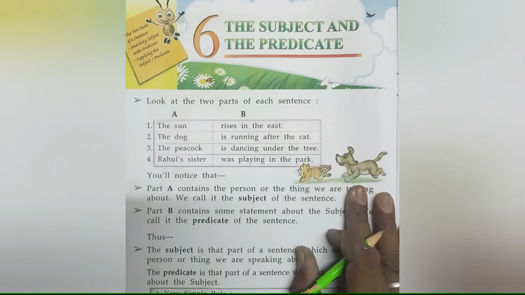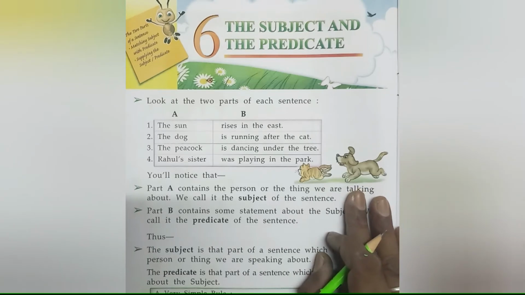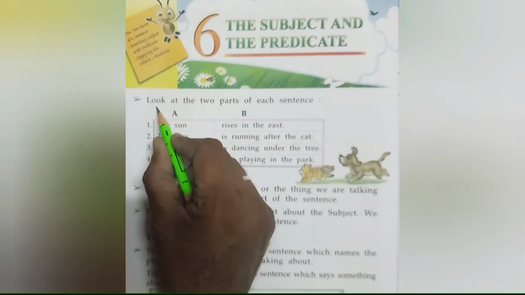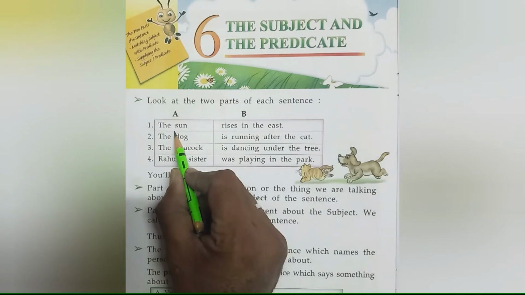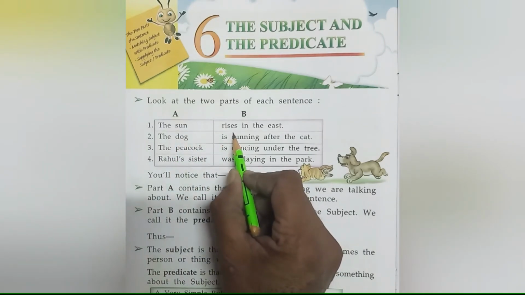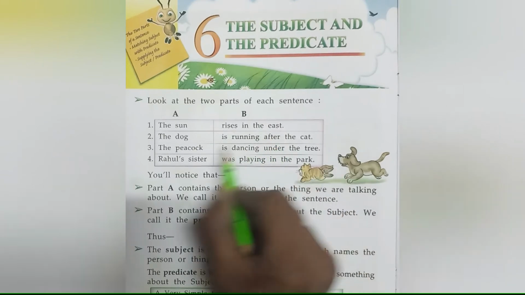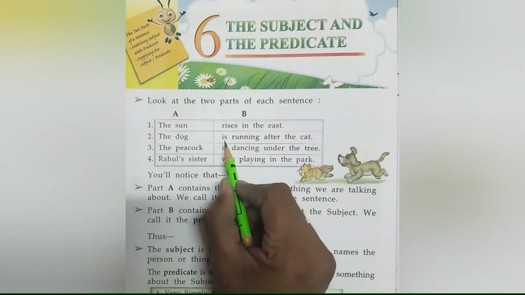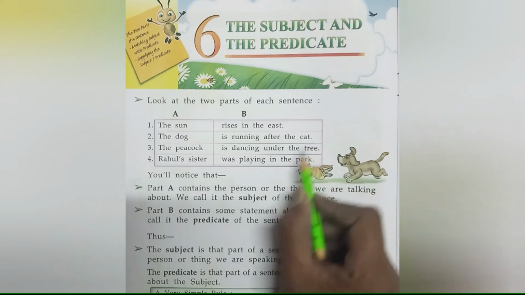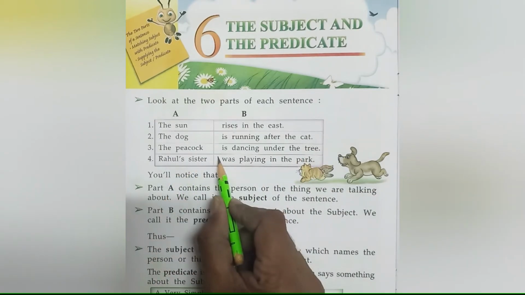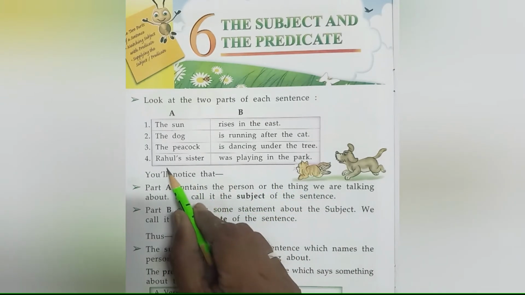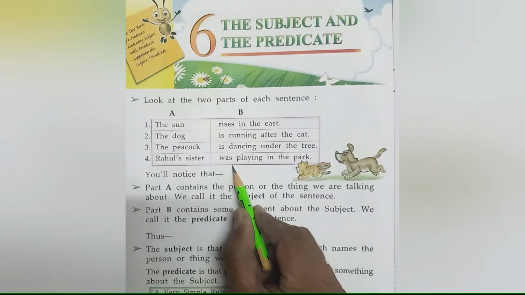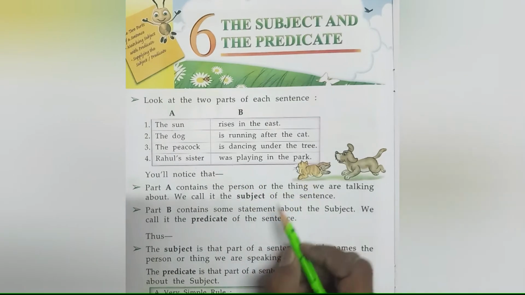Hello friends, today we will revise the subject and the predicate. Look at the two parts of each sentence. First, the sun. Second part is rises in the east. The dog is running after the cat. The peacock is dancing under the tree. Rahul's sister was playing in the park.